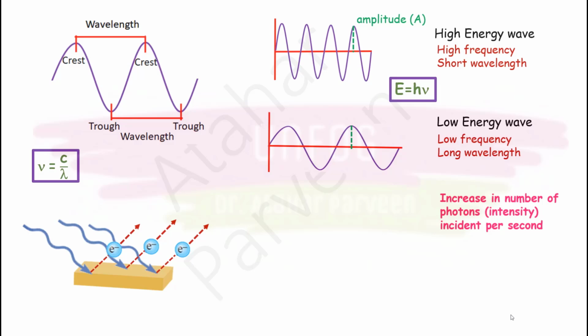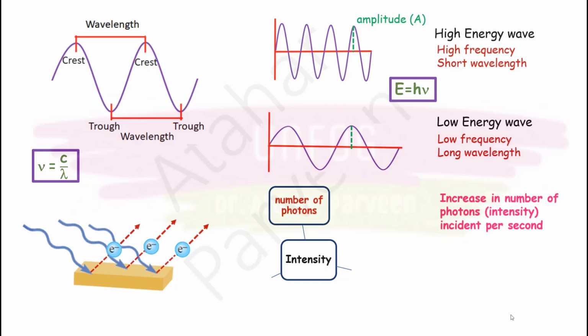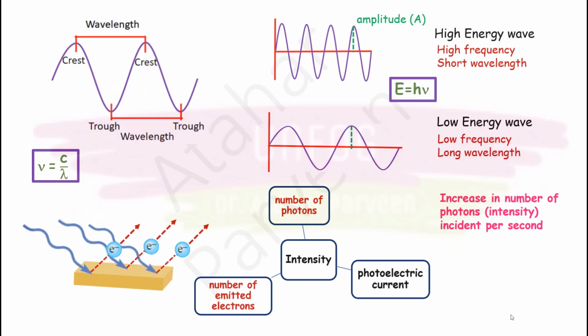Now let me give one simple summary. When I talk about intensity, if the number of photons is increasing, what will happen? If intensity is increasing, it means the number of photons is increasing. Intensity increasing means the number of emitted electrons is also increasing, and photoelectric current is also increasing. Isn't it? Increase in intensity means the number of photons is increasing. Increasing intensity means the number of emitted electrons is increasing.